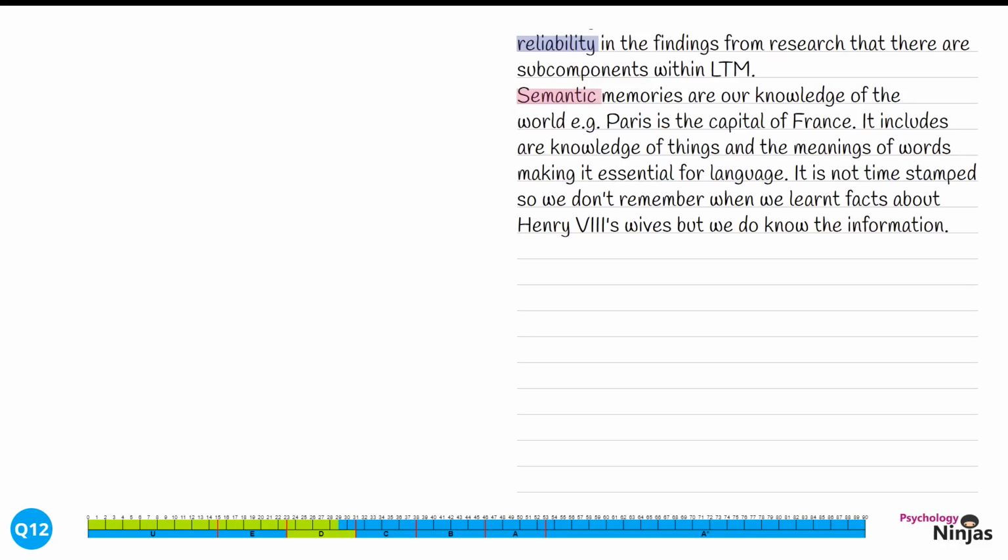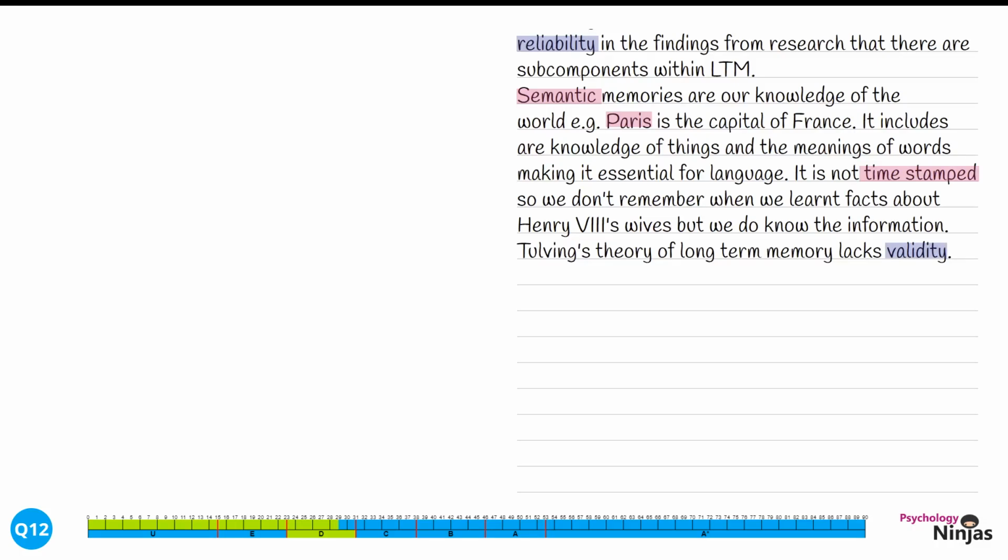Now, these could be any examples about factual knowledge. We've gone for Paris being the capital of France. It's also important here that we talk about them not being time-stamped, so we're not able to time travel in our semantic memory. We're going to move into evaluation here, and we're going to start to talk about how Tulving's theory has problems. Tulving's theory of long-term memory lacks validity. Here we're saying that this theory lacks accuracy.